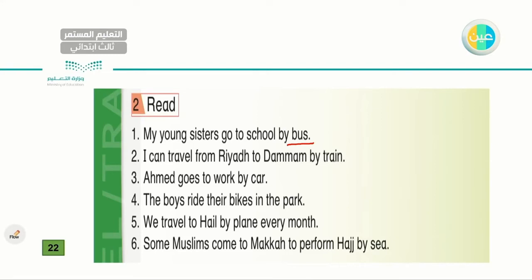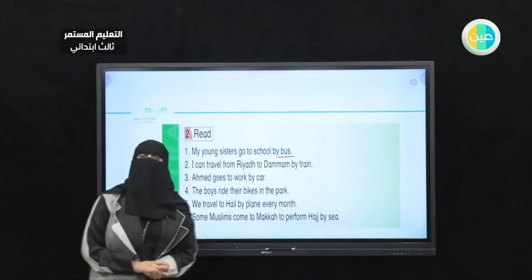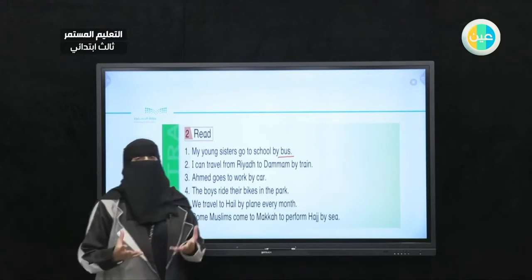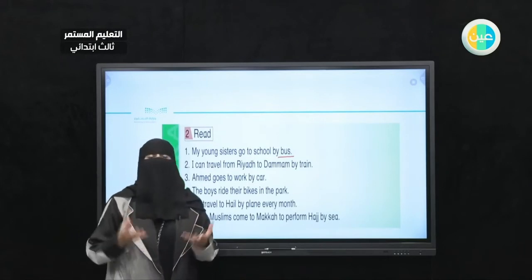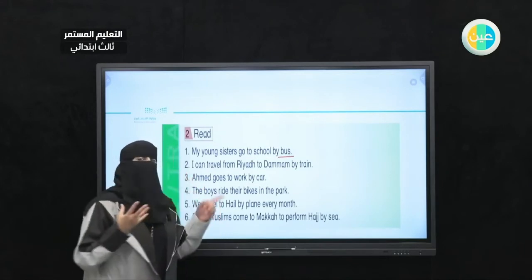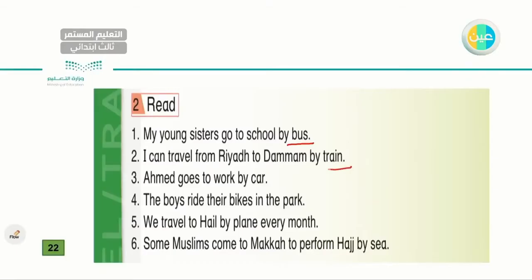Very good. Number 2. I can travel from Riyadh to Dhahran by train. Train. So where's the transportation means here? First I have bus. Number 2 I have train. Very good, very good. So let's read it one more time. I can travel from Riyadh to Dhahran by train. Very good. Number 3.